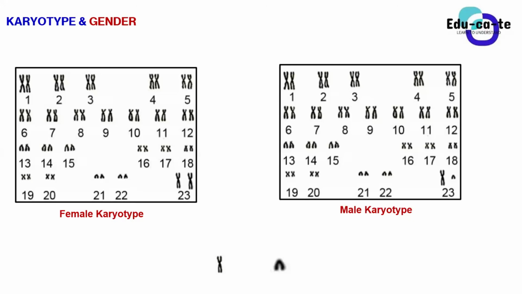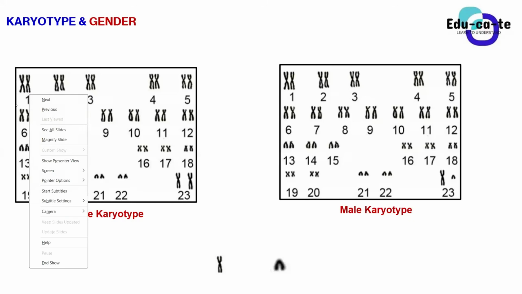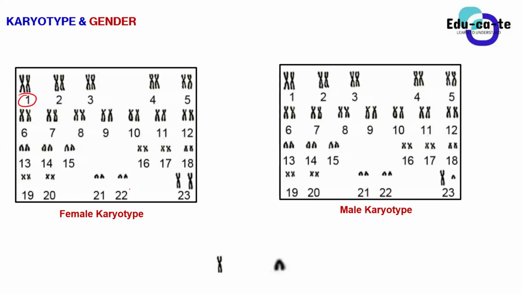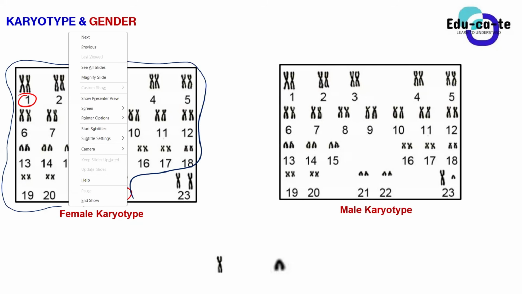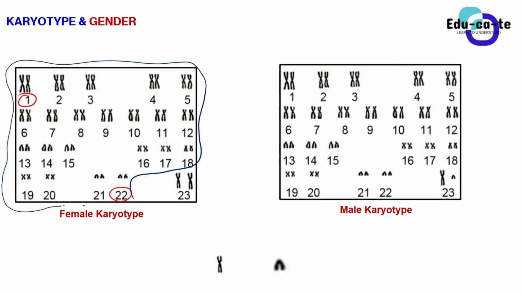We do have unreplicated and replicated chromosomes. But now when we're looking at the karyotype, I told you guys that the chromosomes from pair number 1 until pair number 22 are responsible for controlling your physical appearance, your physical characteristics. We're talking about your hair color, your skin color, your eye color. Each and every one of those aspects is controlled by the autosomes. So pair number 1 to pair number 22 are autosomes.